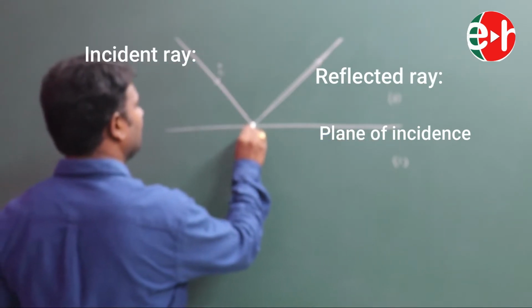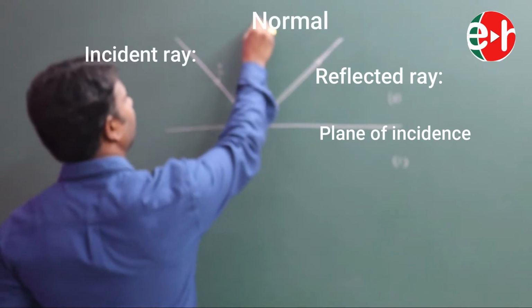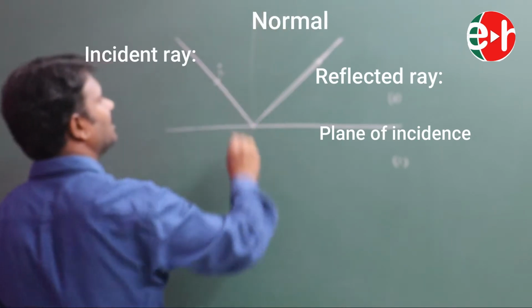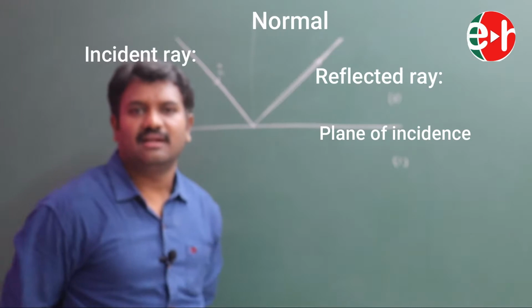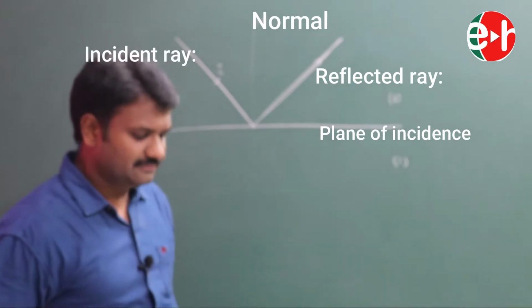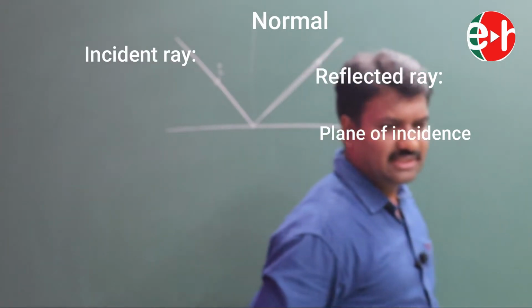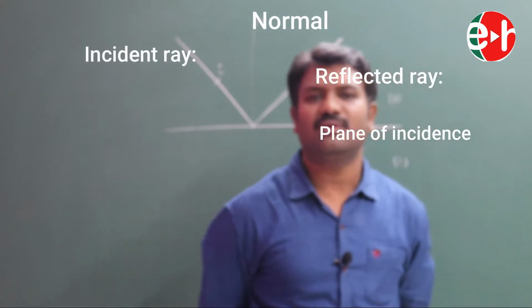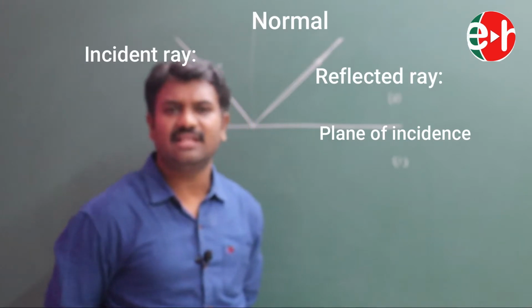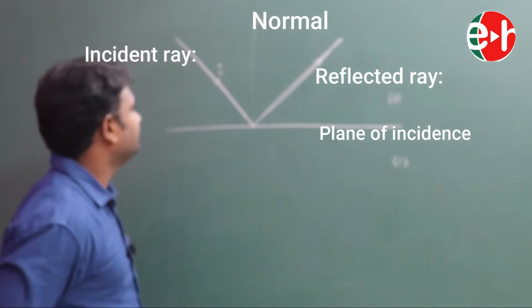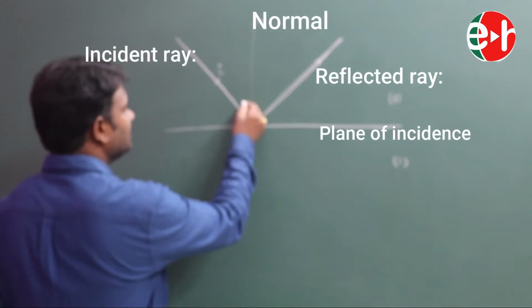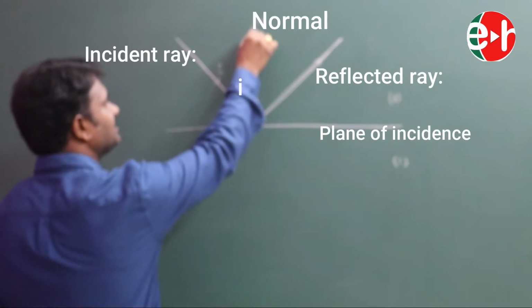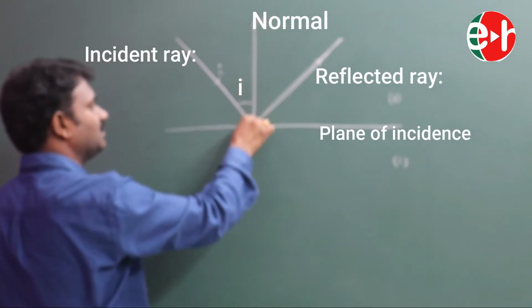If I draw one normal line like this, a perpendicular line, we call this the normal. In this chapter, in general, we measure the angles with the normal only. Any angle we are going to measure with the normal only. So for example, this incident ray makes some angle with this normal.